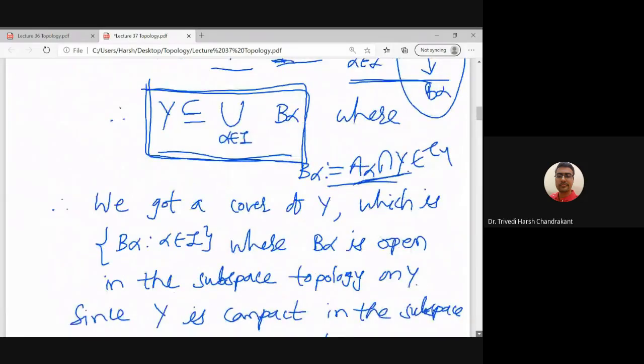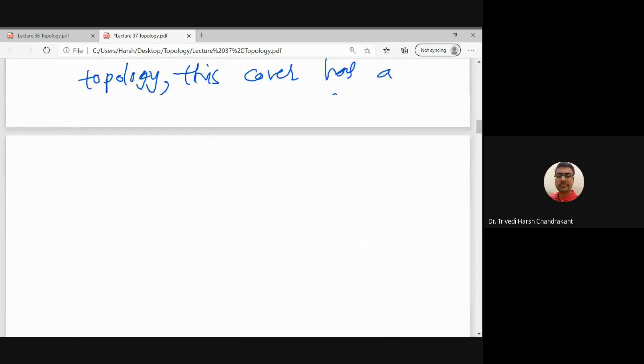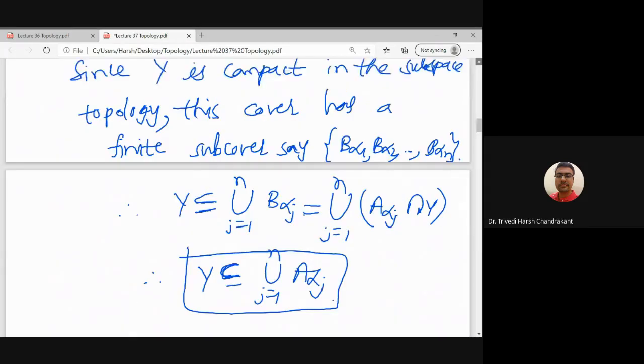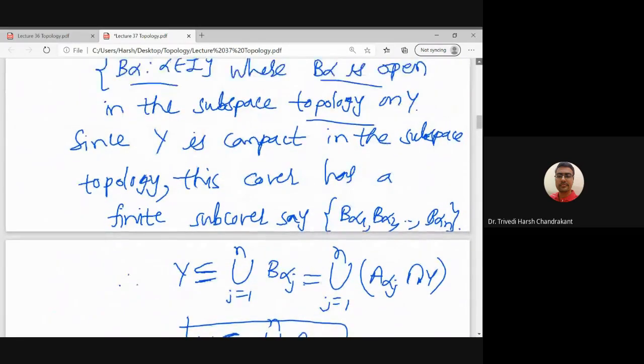So basically we got a cover of Y, which is B alpha, and B alpha is open in the subspace topology on Y, and since Y is compact in the subspace topology, that is the hypothesis, this cover has a finite subcover, B alpha 1, B alpha 2, up to B alpha n, say.